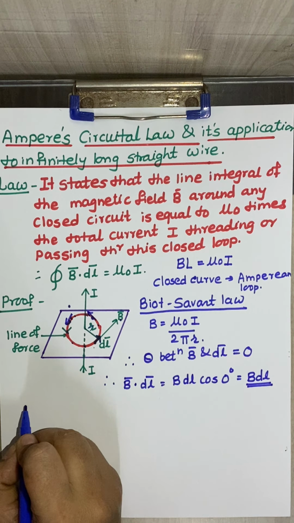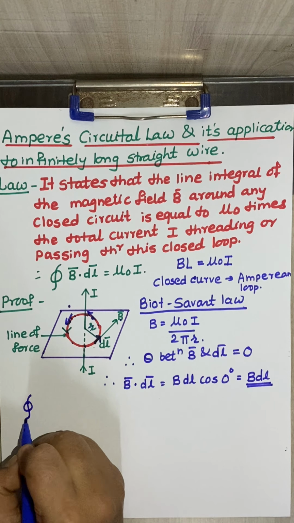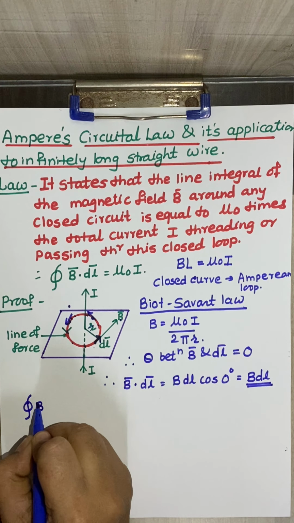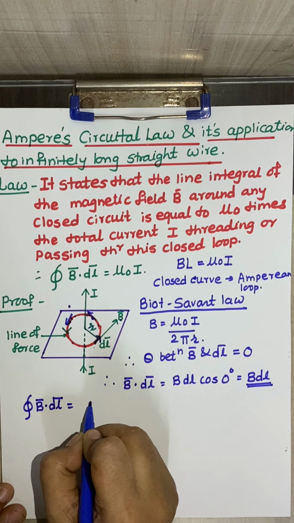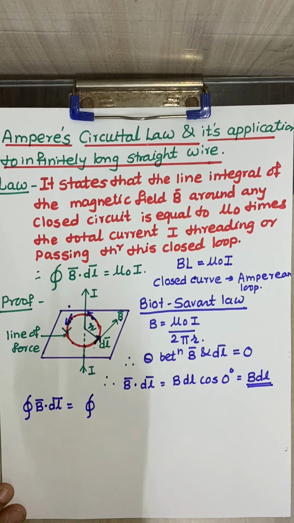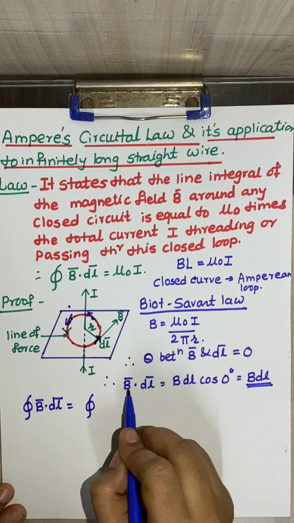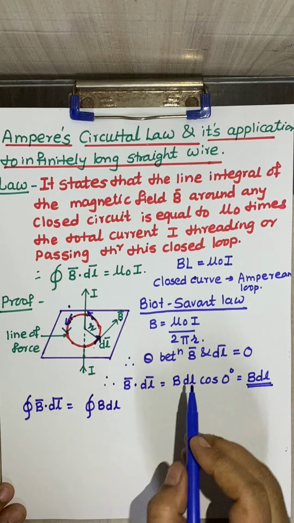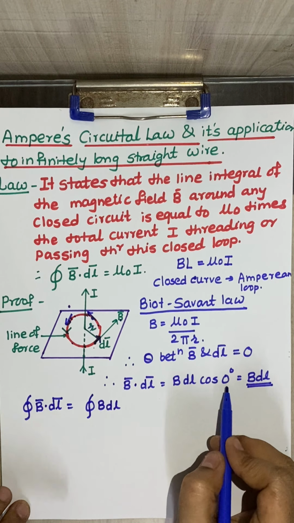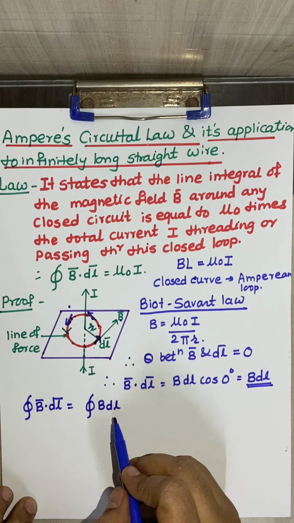So I will write down here the line integral over a closed loop of B dot dl is equal to the line integral of B dl, because the angle between B and dl is 0. So cos 0 is 1 and we are getting B dl, isn't it?